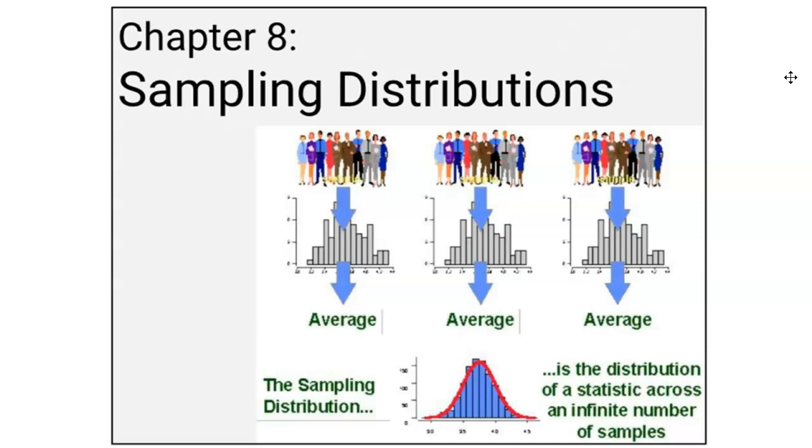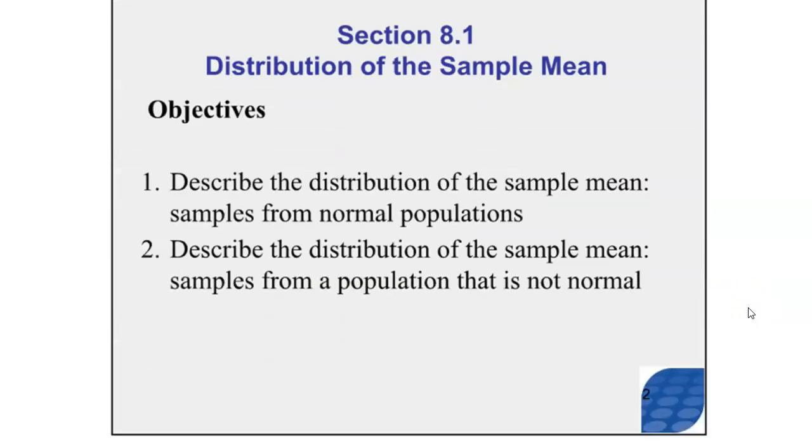Remember during the last chapter, during Chapter 7, we talked about the normal distribution. Here we're going to be applying that to not just looking at individual samples, but looking at multiple samples. And you'll see that even looking at samples rather than individual observations, that will still follow that normal distribution. And the definition here is the sampling distribution is the distribution of a statistic across an infinite number of samples. Hopefully I will be able to explain that using a couple of examples.